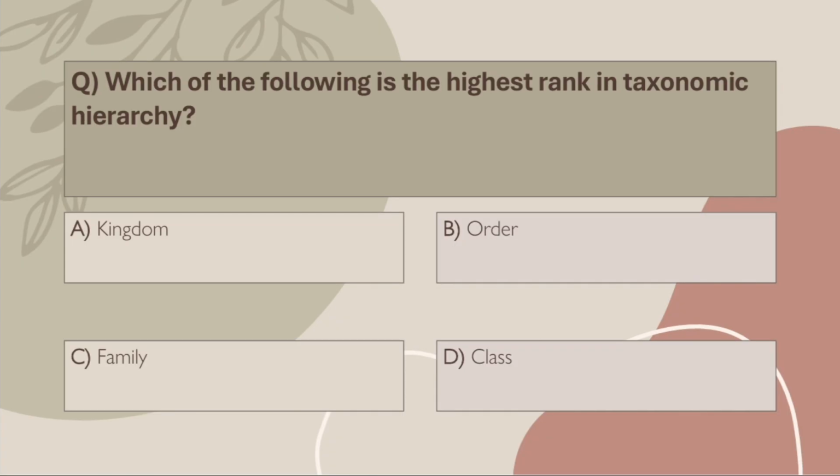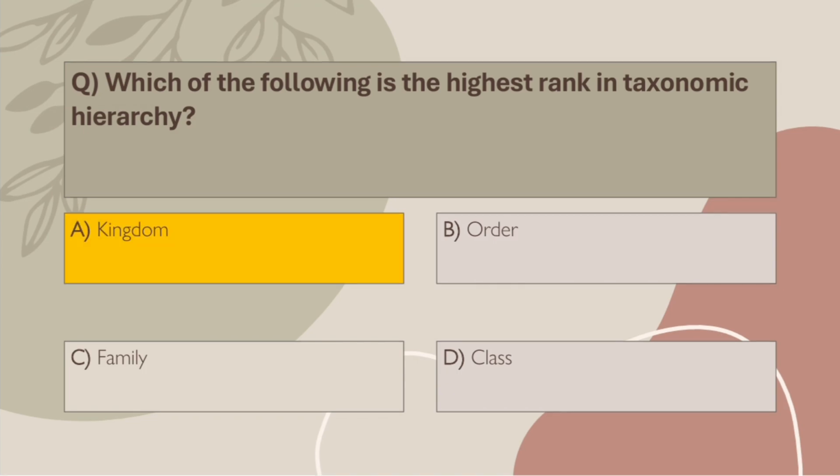Q22. Which of the following is the highest rank in taxonomic hierarchy? A. Kingdom. B. Order. C. Family. D. Class. Correct answer, kingdom. The hierarchy goes kingdom, phylum, class, order, family, genus, species.